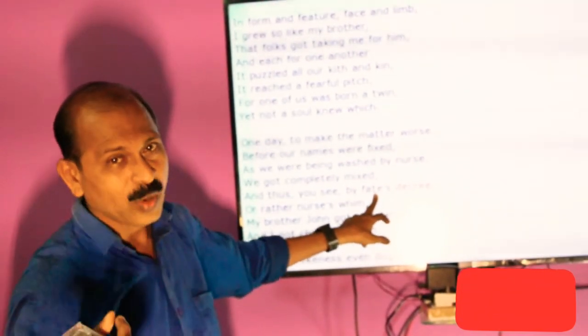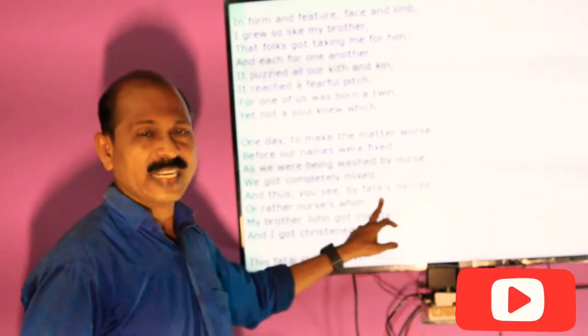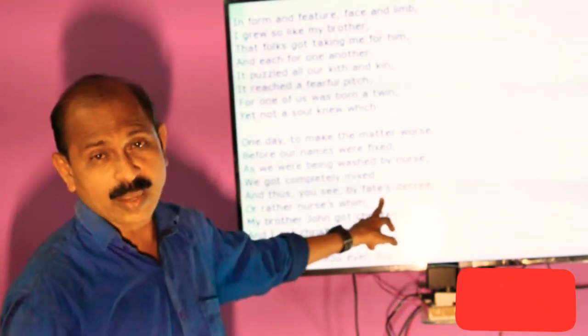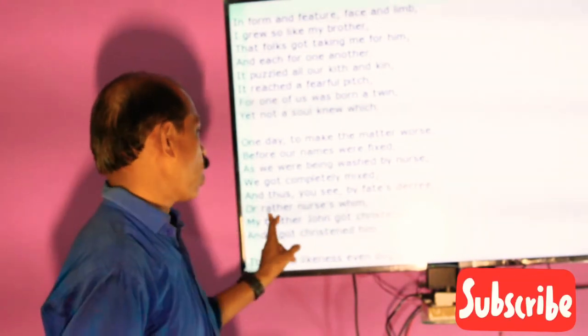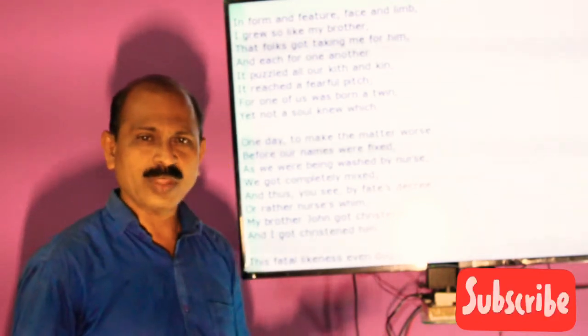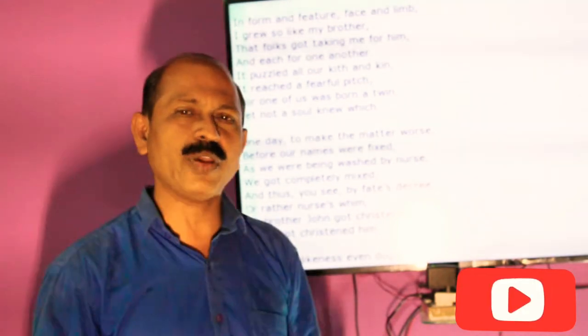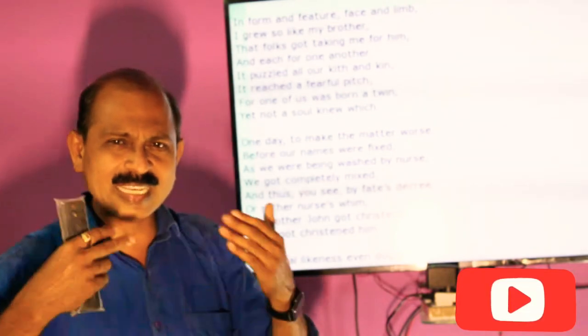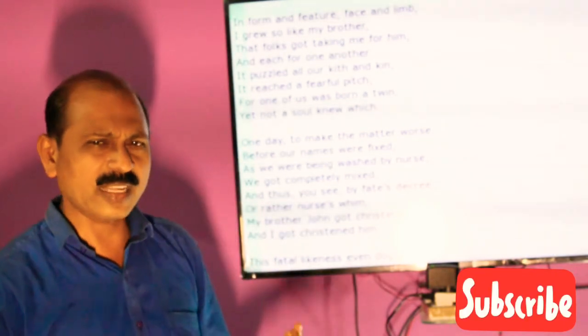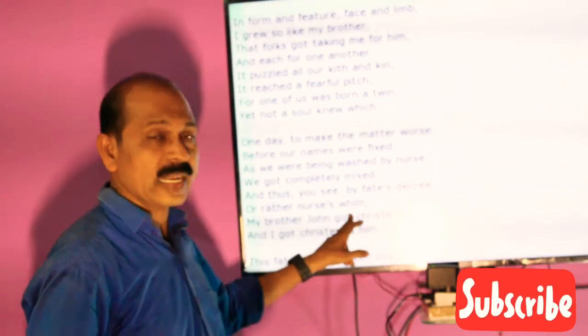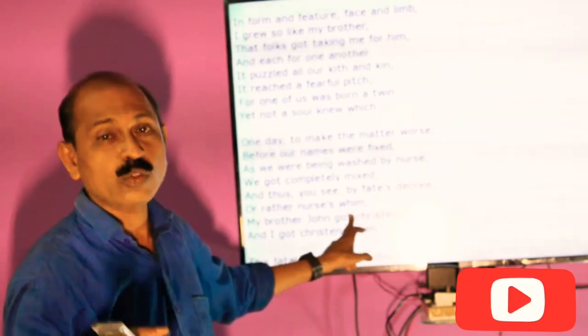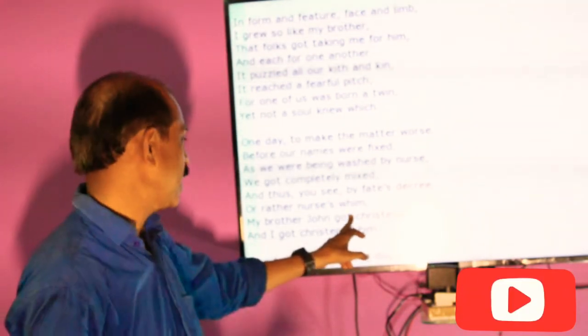Or rather nurse's whim. You know the word whim; that means a sudden thing that comes in your mind.